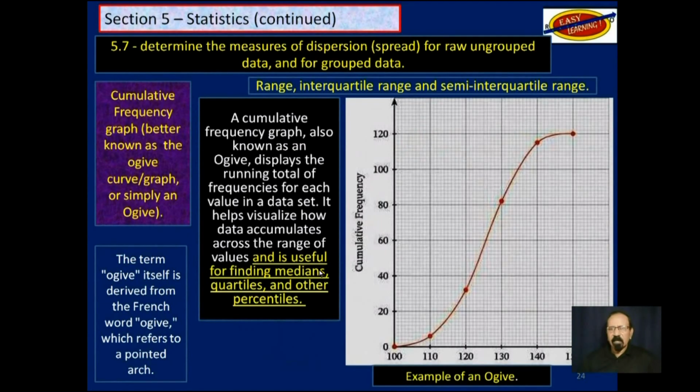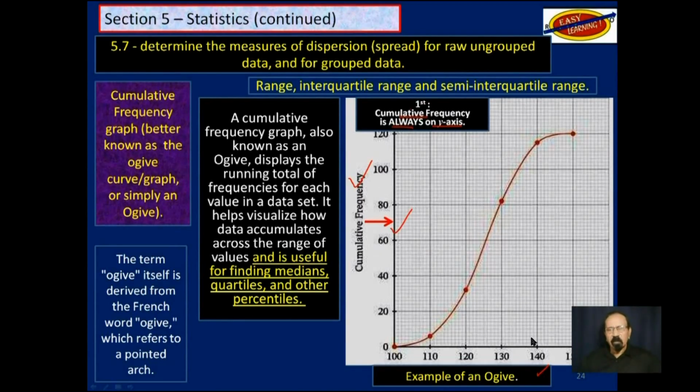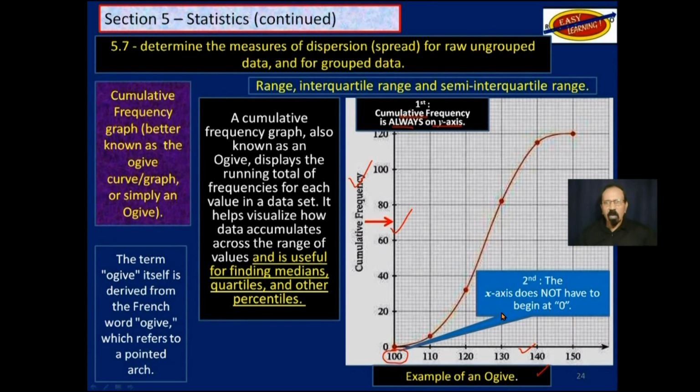So as I said, this is an example. Note particularly that the cumulative frequency is always on the y-axis. Cumulative frequency here is always on the y-axis. And then the other variable is on the x-axis. Note that you do not need to begin the x-axis at 0. As you can see here, it begins at 100.